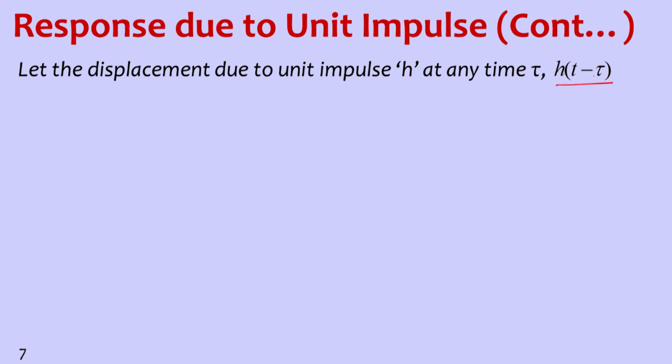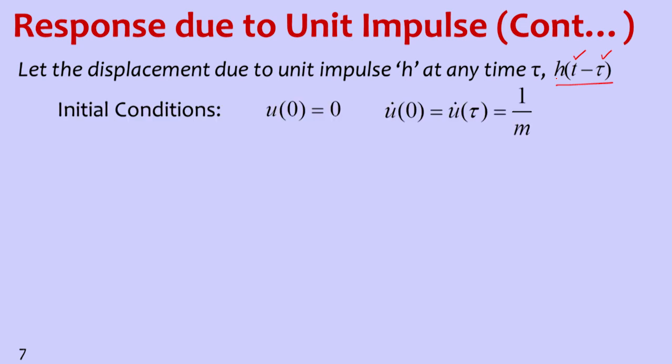So h of t minus tau is due to the unit impulse. One unit impulse is causing h of t minus tau. It means this is the response at any time greater than tau; before that it is 0. So the initial conditions are u0 equal to 0 and u dot 0, that means u dot tau, equal to 1 by m.